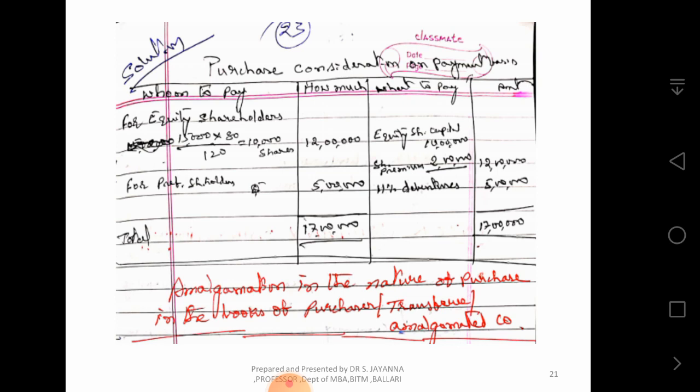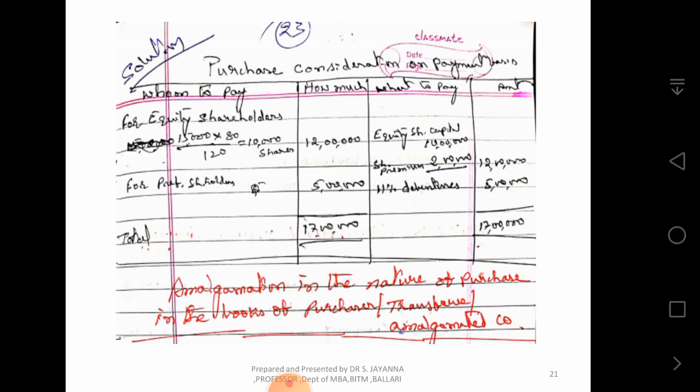Of the 12 lakhs, equity share capital at face value is 10 lakh and share premium is 2 lakh, totaling 12 lakhs here. For preference shareholders, 5 lakhs is given; for them, 11% debentures of 5 lakhs are issued. So that is how 17 lakhs of purchase consideration is paid by giving equity shares and debentures.